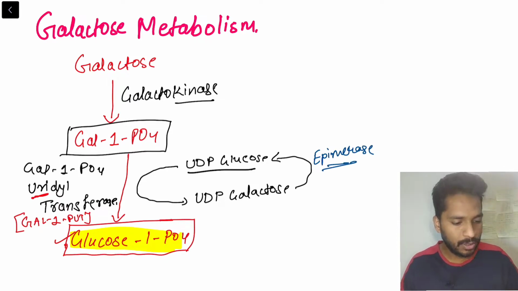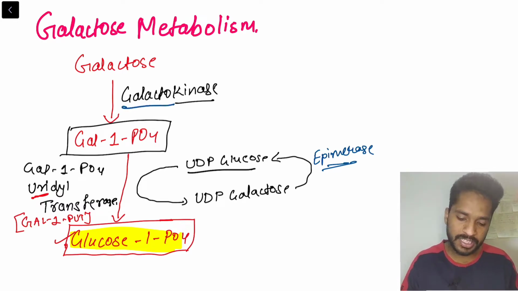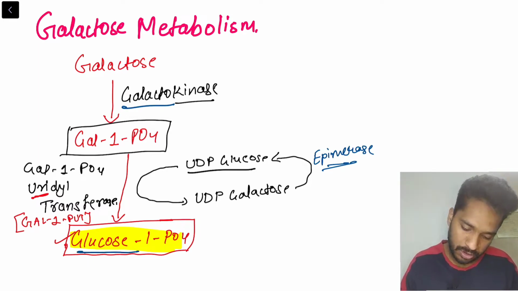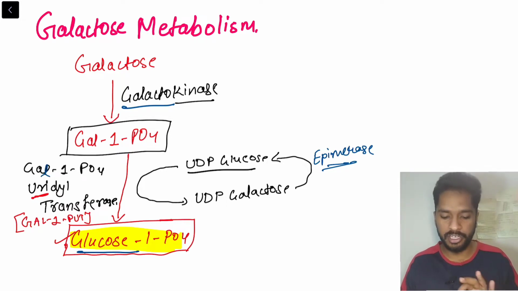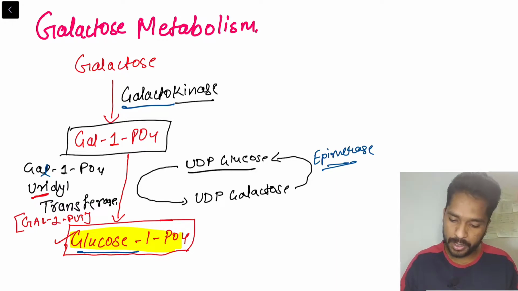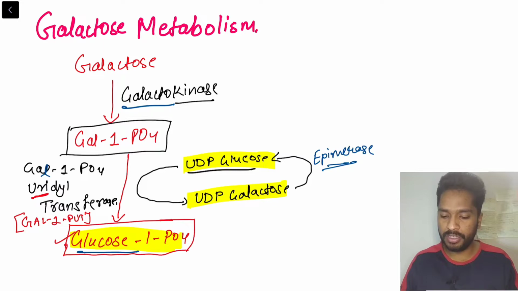Galactose is getting converted into galactose 1-phosphate with the help of the enzyme galactokinase. Then galactose 1-phosphate is converted into glucose 1-phosphate with the help of galactose 1-phosphate uridyl transferase, Gal1-Put. The uridyl group comes from UDP glucose, which gets converted into UDP galactose.